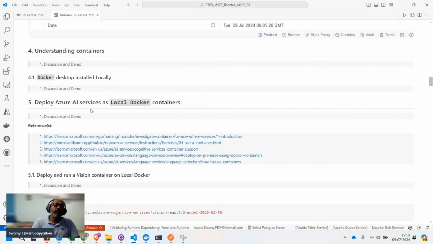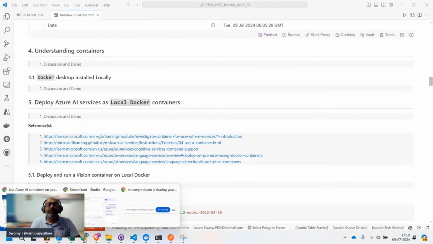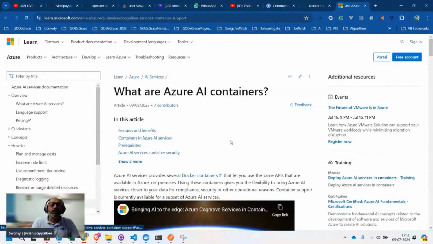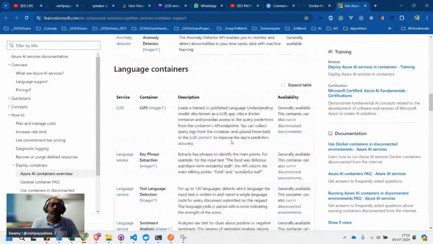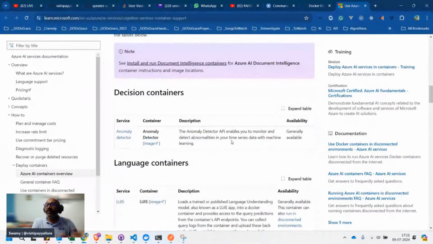Now, the motivation for using these AI services as part of Docker: you can see this when you click on this link. Not all the AI services are available as Docker container images. There are a few of the AI services which are available.